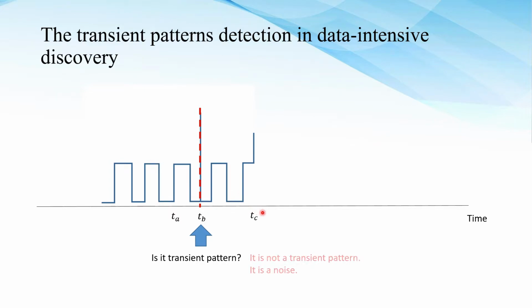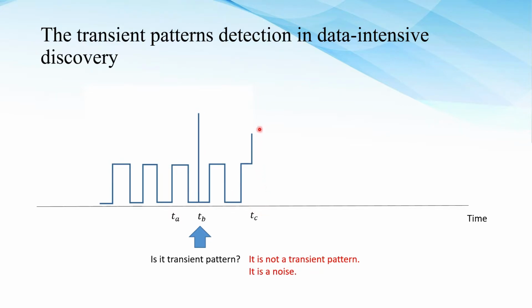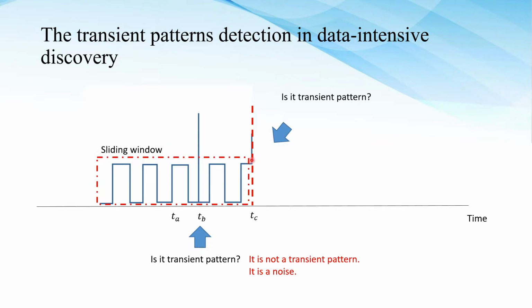After T_B, we found something similar to the previous version. Then at T_C a new instance is coming. Is this a transition from the previous version or not? Yes, actually it is like a transition pattern. So this is correct, this is a transition pattern, a significant change of the pattern. We do not know when the new instance is coming, and it is independent from the previous version like this.